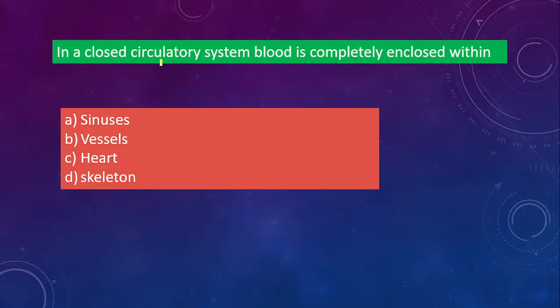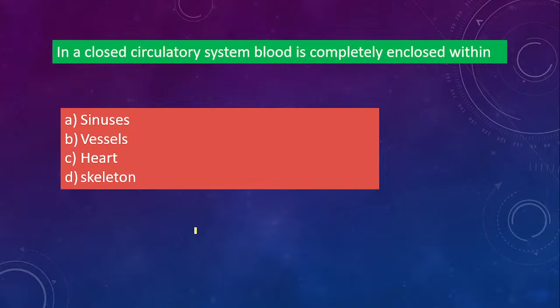Next one. In a closed circulatory system, blood is completely enclosed within. If you say closed circulatory system में blood is completely enclosed within, is it sinuses, is it vessels, is it heart, or is it skeleton? कौन सा होगा? What is the option here? A, B, C or D?